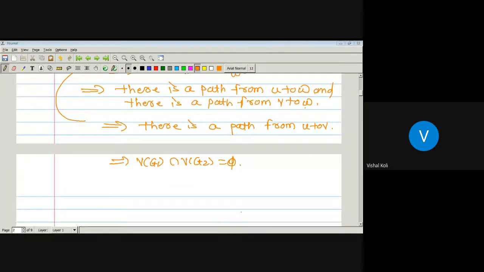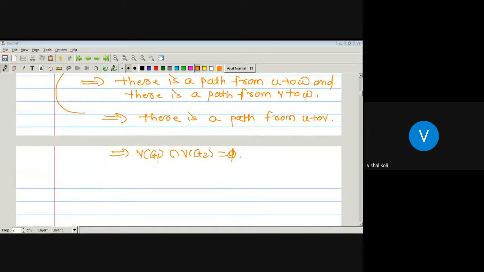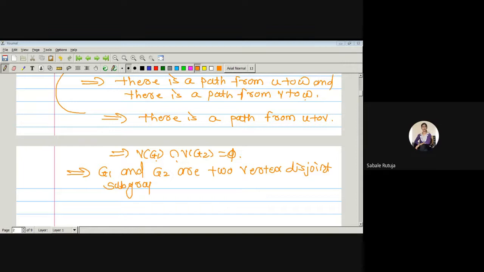Now, as the vertex set of G1 intersection the vertex set of G2 is equal to the empty set, it means there is no vertex common between these two vertex sets, which implies that G1 and G2 are two vertex disjoint subgraphs. G1 and G2 are two vertex disjoint subgraphs, and G1 union G2 is nothing but G.